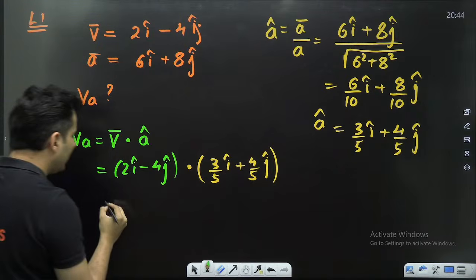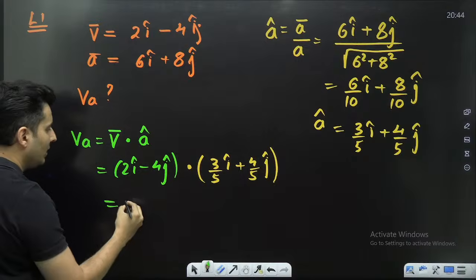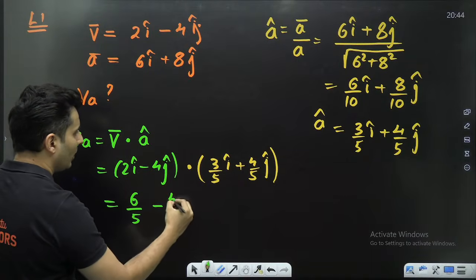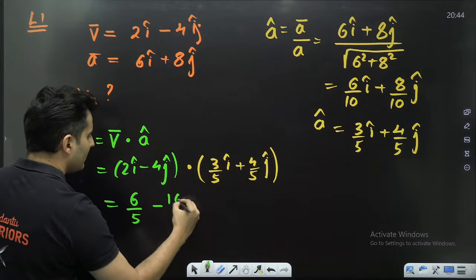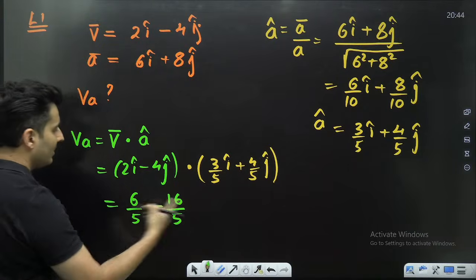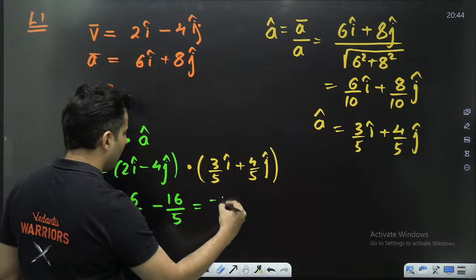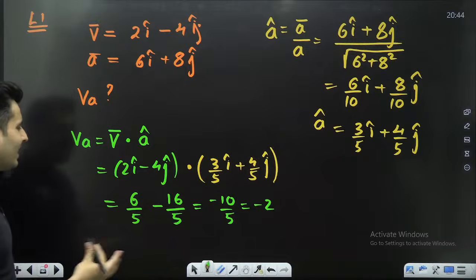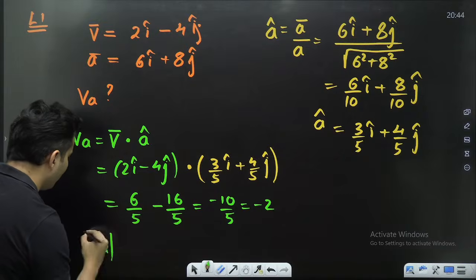I cap will only multiply with i cap. So 2 into 3, which is 6, divided by 5, minus 4 into 4, which is 16, divided by 5. 6 minus 16 is minus 10, which is minus 2. So basically, the magnitude of the component is more important.